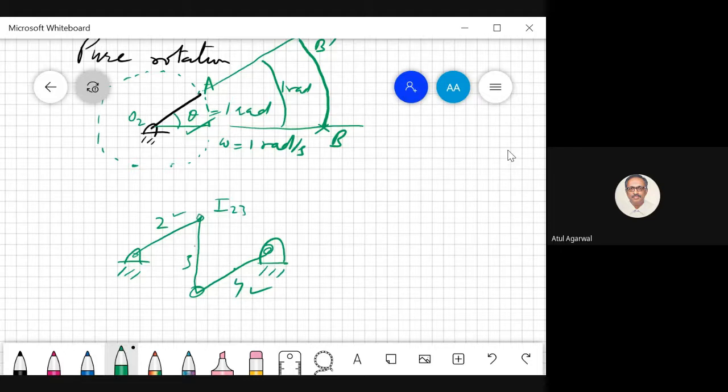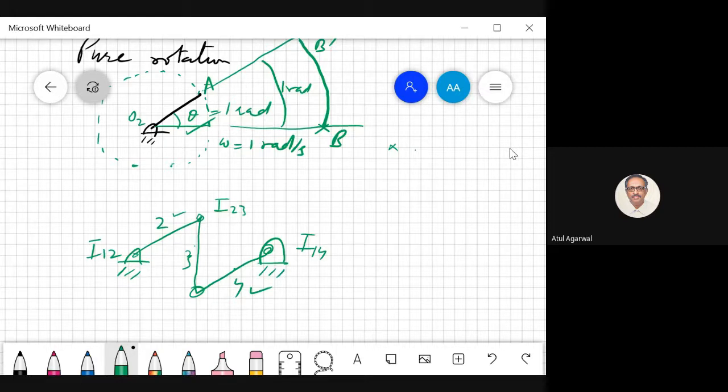It has the same velocity at these points. Here it is I12, between body 1 and 2. This is called I14, the instantaneous center between body 1 and 4. But now I want to find the instantaneous center between body 2 and 4. Now you see, I am going to give the entire space motion corresponding to the motion of the bar. So any point in space will have certain velocity. Suppose this is a point.